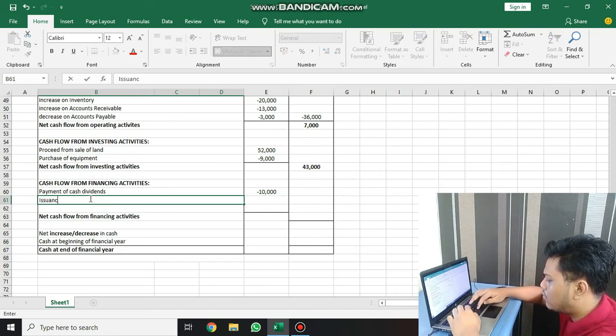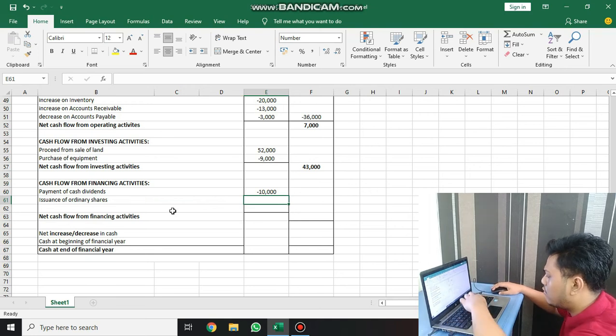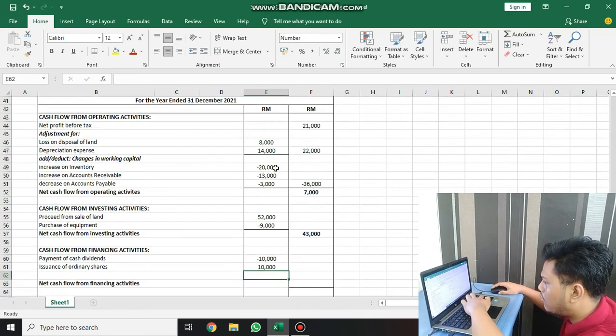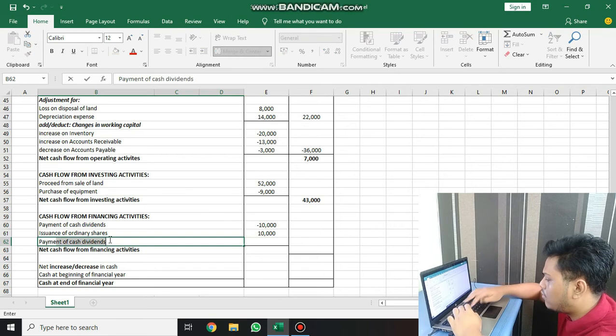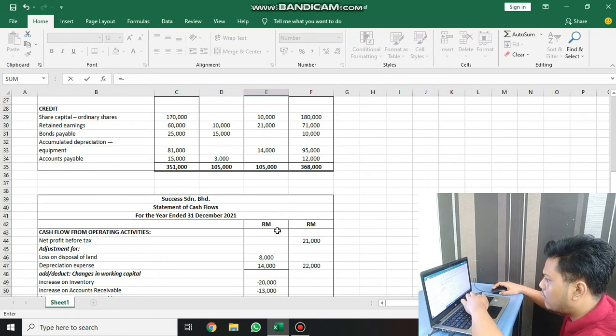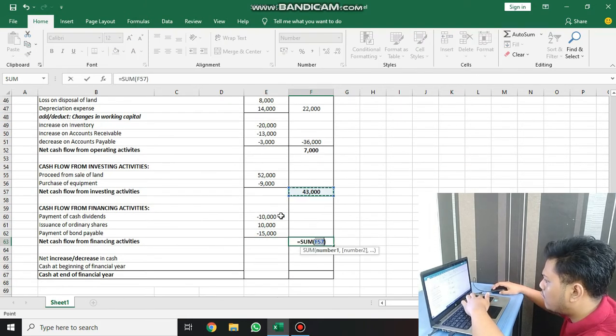And then we have issuance of ordinary share, which is we receive cash, so we need to add $10,000. And lastly, we have payment of bond payable. We pay, so we need to deduct 15,000, and then we can get net cash flow from financing activities.